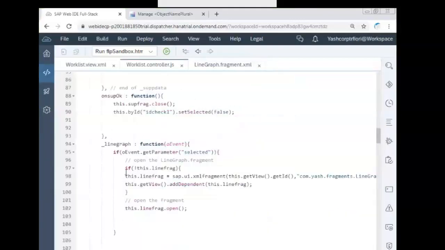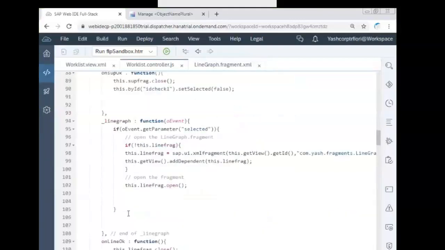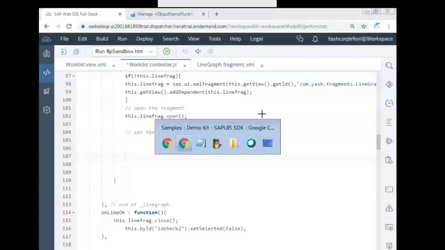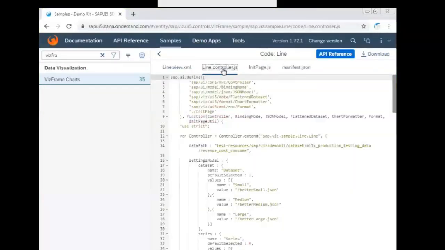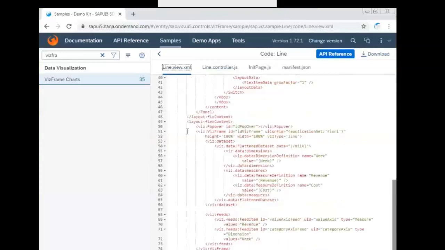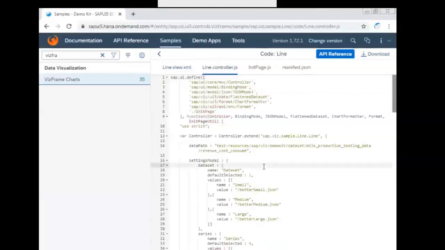Go to the controller where we have the open the fragment. After that, open. Set the data to this frame. So this code also you copy paste from the controller of the line graph. Go back to line.controller.js. In the XML, you have copied that viz frame. Okay, there is a controller file here, line.controller.js.